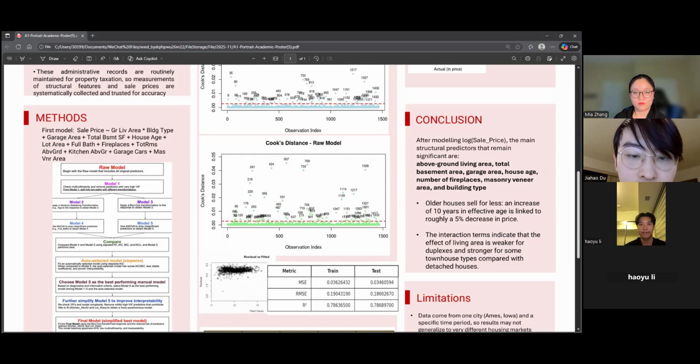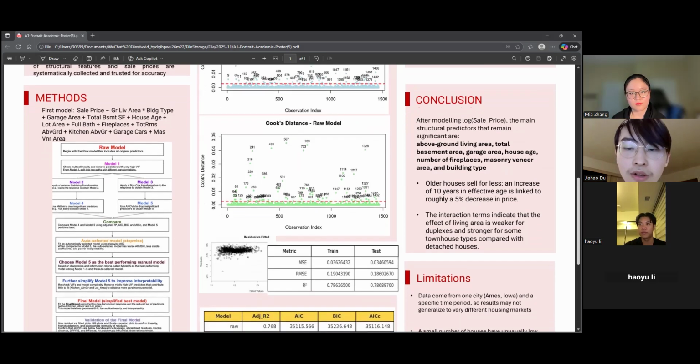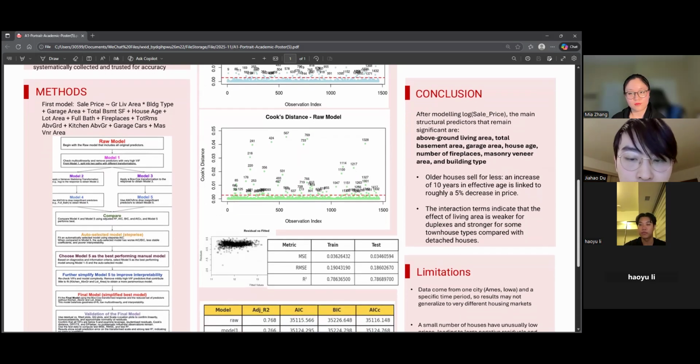In our final model, the main structural predictors that remain significant are shown on the poster. In general, larger houses with bigger basements and garages, more fireplaces, and more masonry veneer sell for more. Even after we control for all the other variables in the model, we also find other houses sell for less. The interaction terms show that the effect of living area is not the same for every building type.